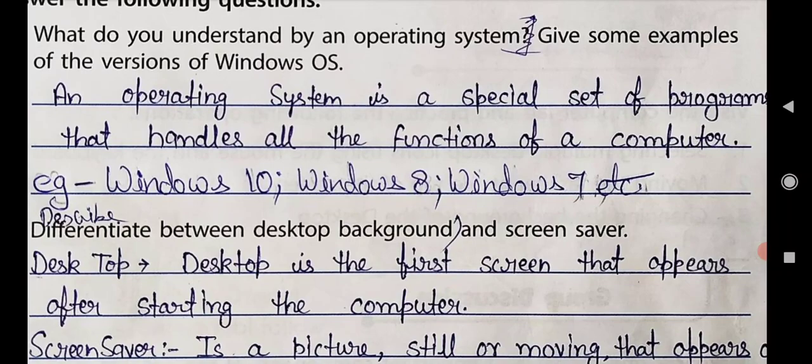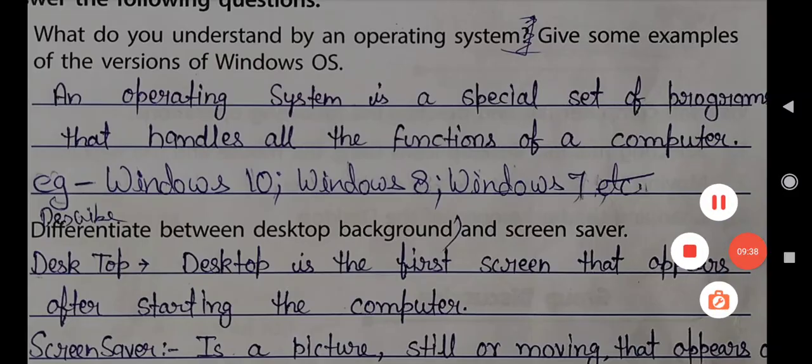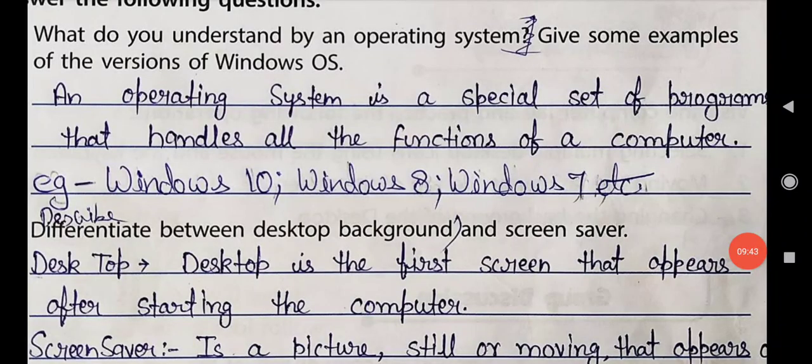Okay. So, what is an operating system? An operating system is a special set of programs that handles all the functions of a computer.